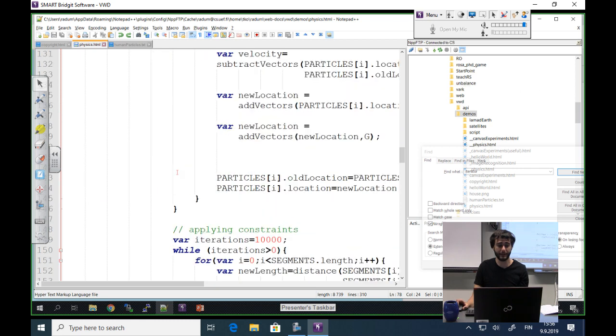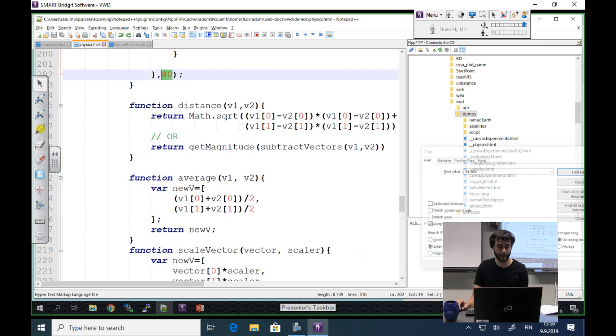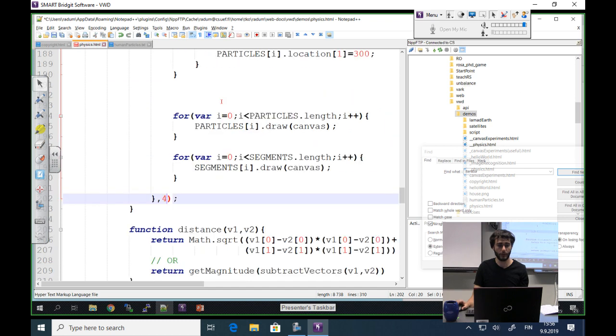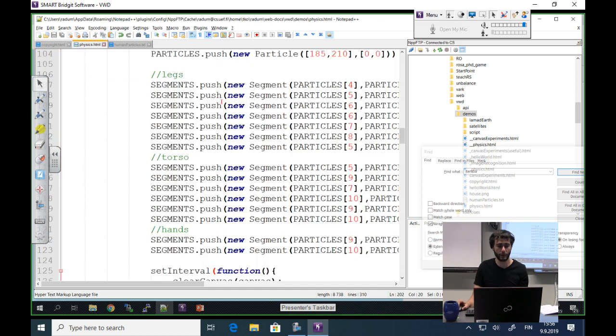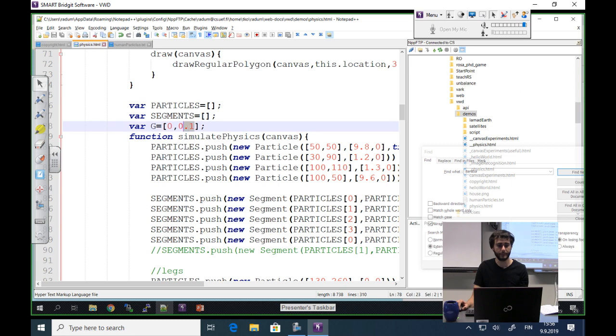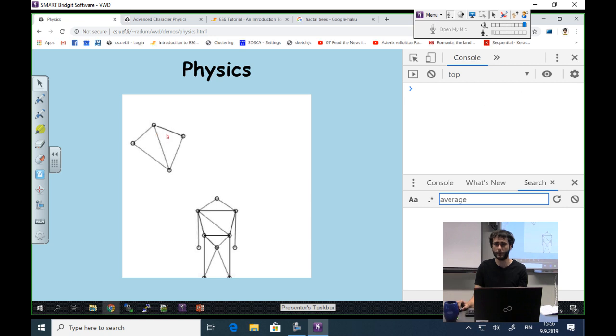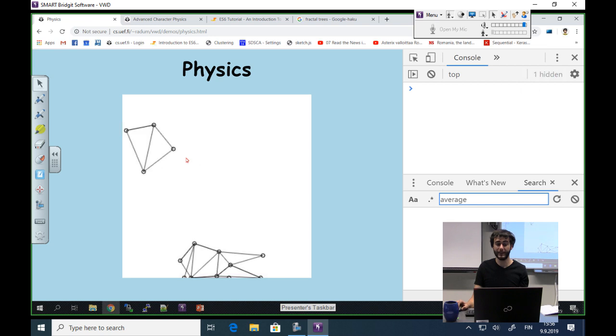I will add here a huge speed for the animation. Okay, and let's also add a little stronger gravity. And let's see, because now it's hardly noticeable that it's slowing down. But with this thing added, we can see that it's slowing down, and eventually it's actually stopping. And this should be extremely surprising to you because I have not implemented any friction in this code. And there is no friction.